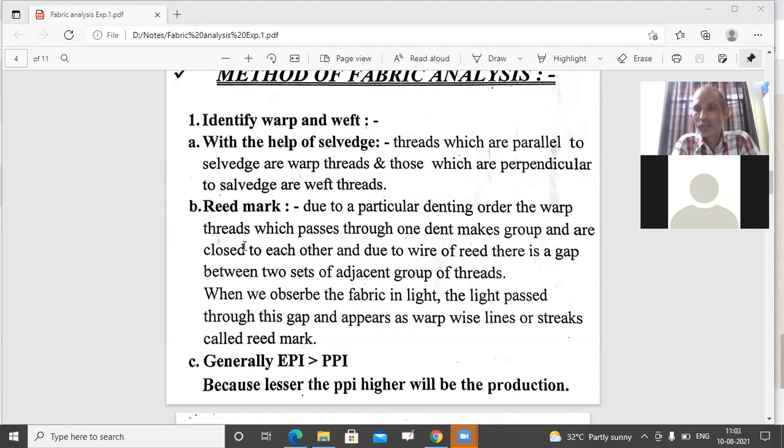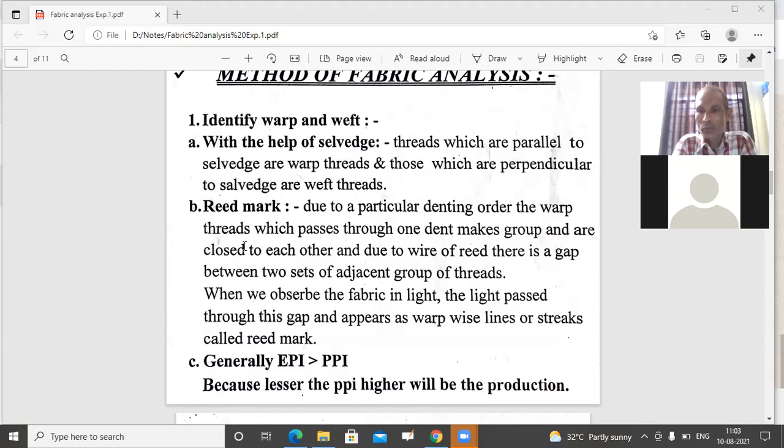And this reed mark is different from the reed mark, the term we have taken as a fabric defect. It is not a fabric defect. It is a particular type of mark which is assisting us to find out the direction of warp and weft. Due to a particular denting order, the warp threads which pass through one dent make a group and are close to each other. And due to wire of reed, there is a gap between two sets of adjacent groups of threads. For example, we are taking denting order, ends per dent 3, then 3 ends are passing through one dent, again next 3 are passing through one dent.